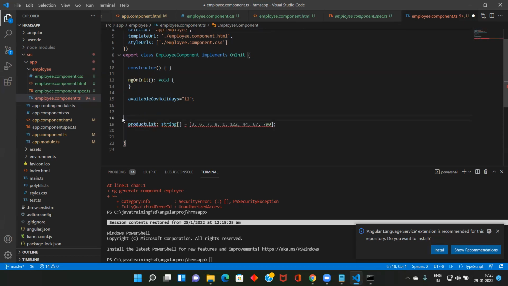So here it will be different. Angular will be different because it is a Microsoft product. So it will be a little bit different in declaring the variable here and there.